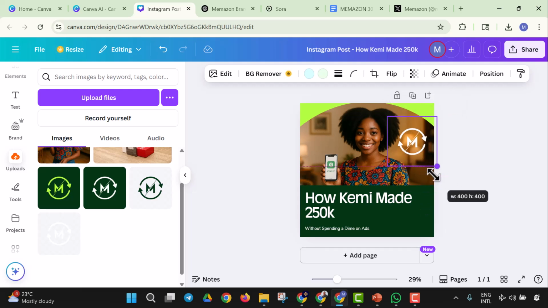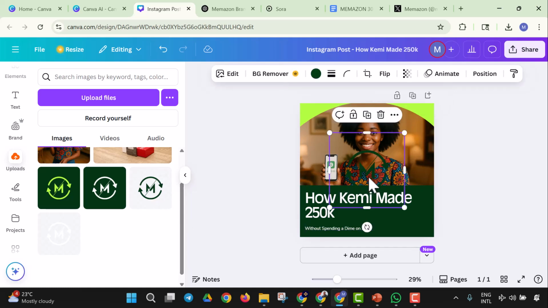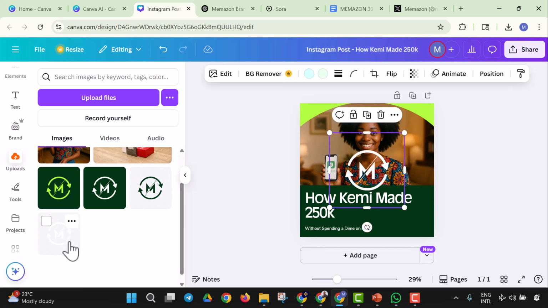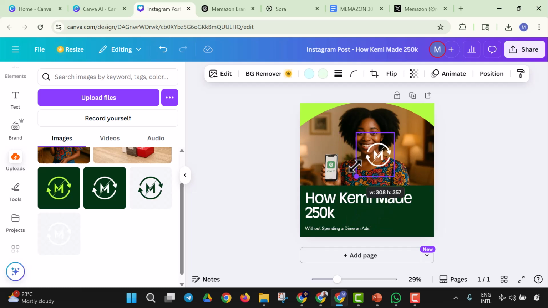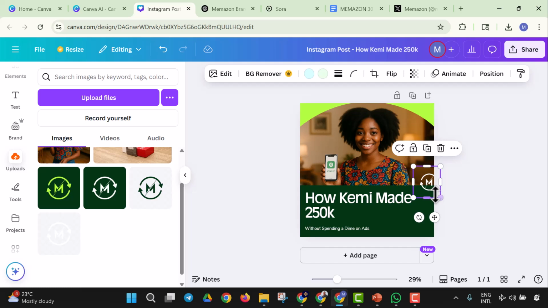So we're going to have this somewhere here, or we bring in the green version. So we're going to have the green. Now let me bring in the white. I think the white will be more visible, so let's have the white somewhere here. Let's bring in the logo somewhere here, and we're going to have something like this, or we could even make it stay on our Ankara.